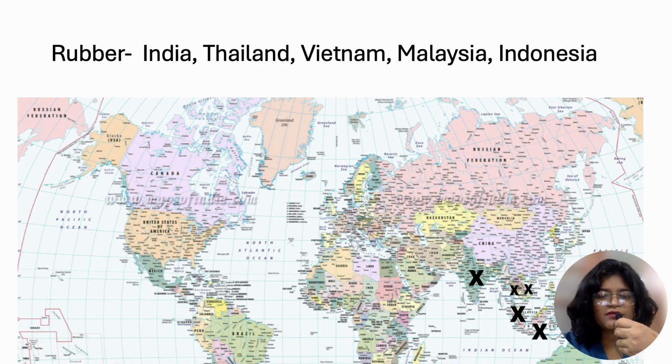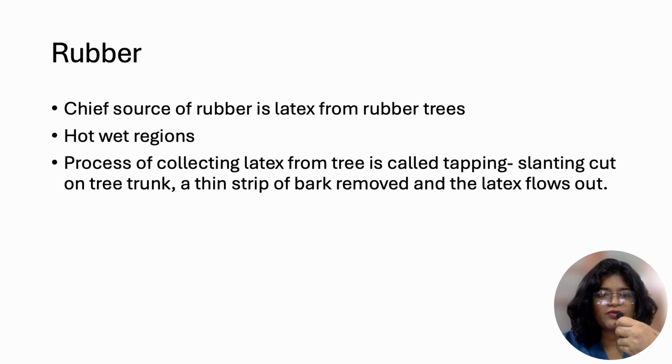Rubber production: India, Thailand, Vietnam, Malaysia, and Indonesia are the places where maximum rubber production is. Rubber production needs a hot, wet climate. The chief source of rubber is the latex from the rubber trees. The process of collecting latex from the tree is called tapping. A slanting cut is made on the tree trunk, then a strip of bark is removed, and the latex flows out into the container underneath.